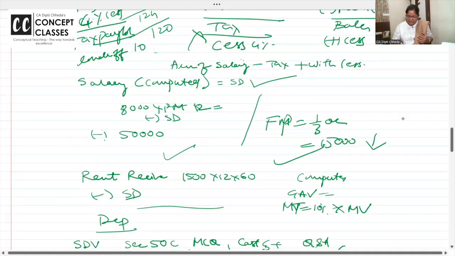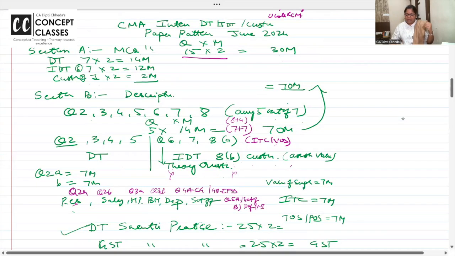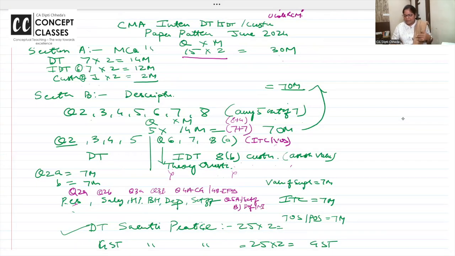Yeah, you can take a screenshot or you want to write. So that mindset is clear. Okay, if I'm not going to write theory question number 6, if I'm not going to do custom, then you don't have a choice. You have to attempt all the questions.